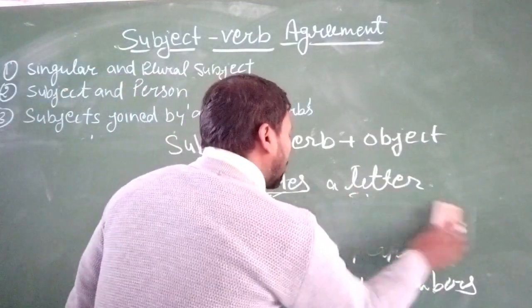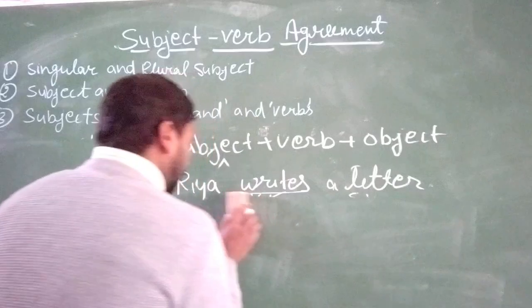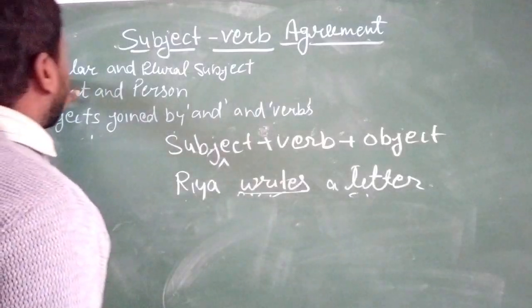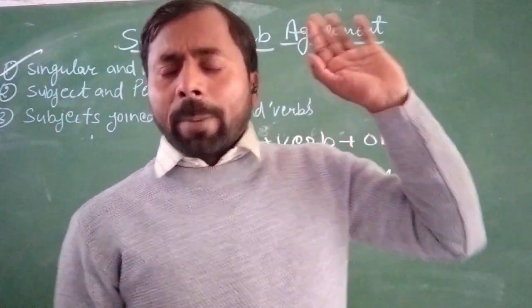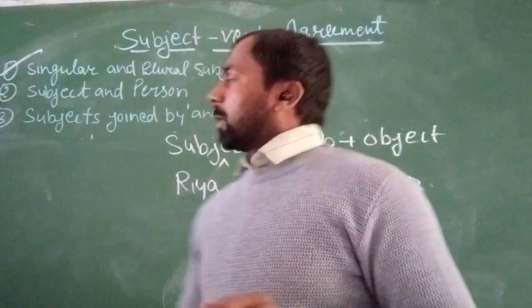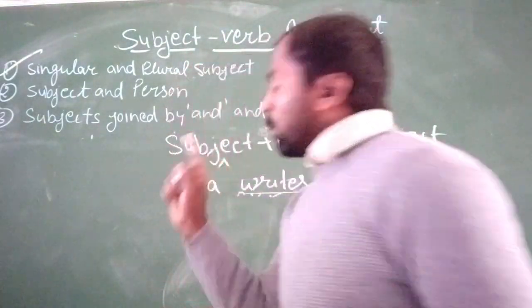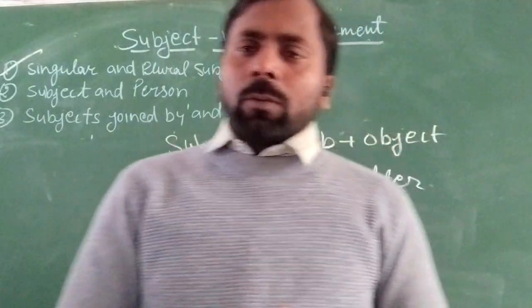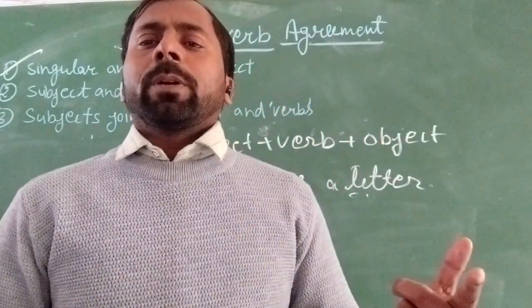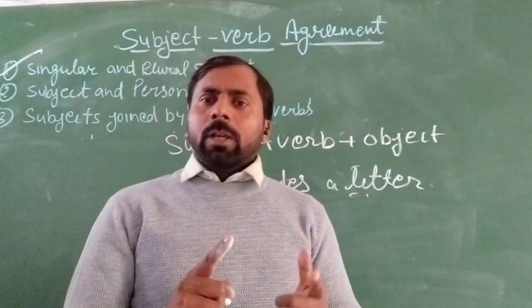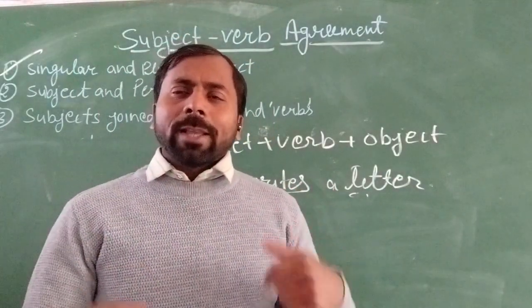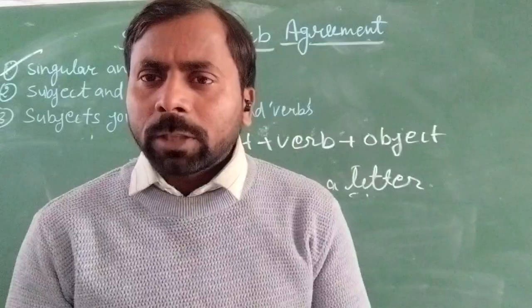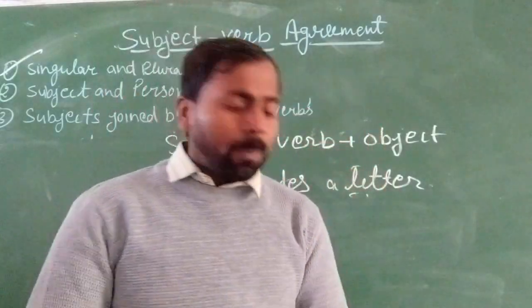According to the subject, we can use the singular and plural number verb. So it is the first part of the chapter, singular and plural number subject. I think you are completely clear about this topic: which is the singular number subject and which is the plural number subject, and in which condition we can use a singular number verb and a plural number verb. Okay, first you watch the subject and then use the verb. So we can easily say that the singular number subject requires a singular number verb and the plural number subject requires a plural number verb. I hope you all understand.